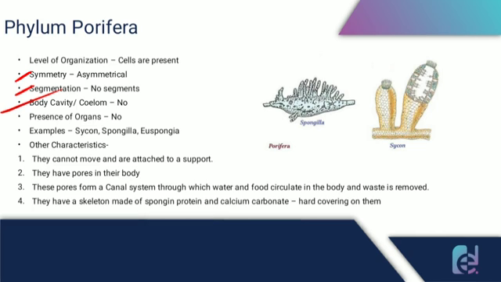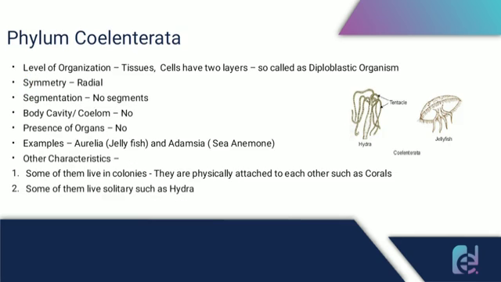Now the next phylum is phylum Coelenterata. Their level of organization is tissues. So they have a tissue level organization, and these cells form two layers. That is why they are known as diploblastic organisms.